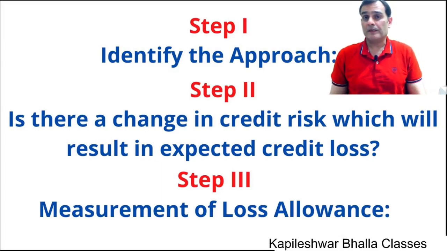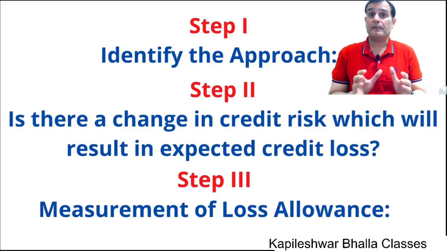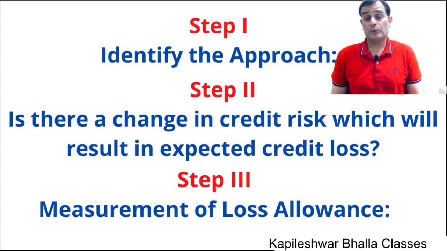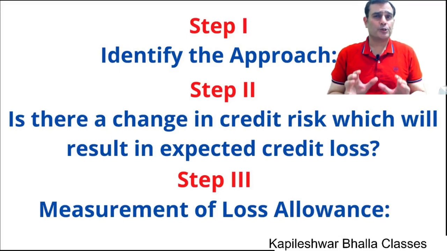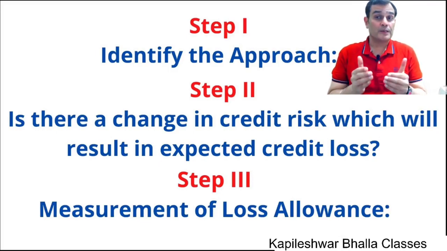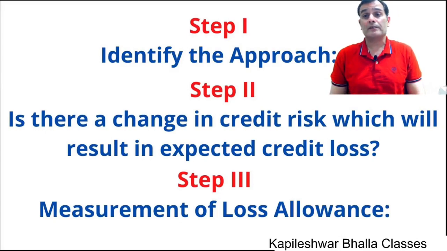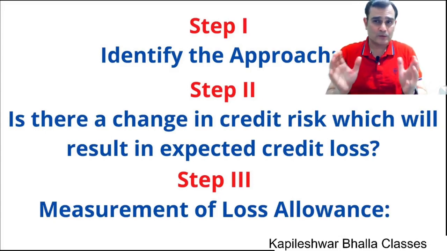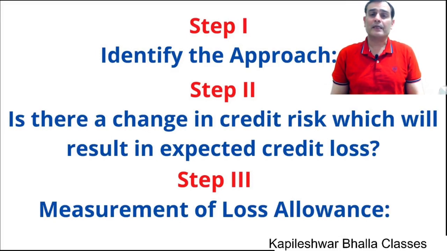Now, there are typically 3 kinds of approaches given in the standard, which I'll come to later. So the first is that we need to identify which approach is applicable to the financial asset. That's one. Then we go to step number 2 and we need to see, is there a change in credit risk? Now, don't get worried about what is credit risk. The change in credit risk will result in a change in the expected credit loss. Don't get worried about the terms. We'll be coming to what is credit risk.